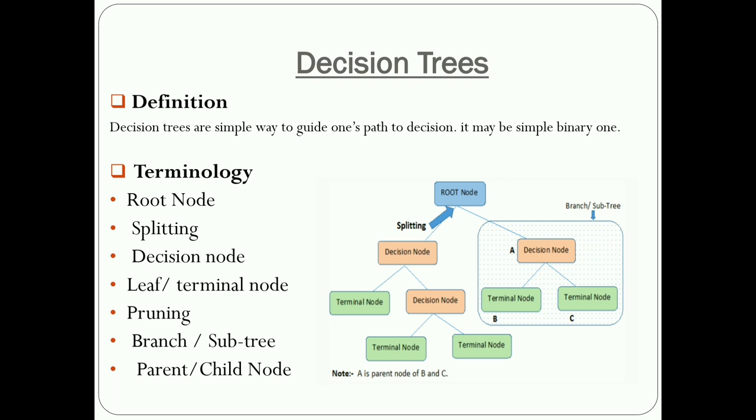This is your branch and subtree. Next, the decision tree has some advantages. It is easy to understand, and easy for data exploration, because we are using a bunch of trees, and less data cleaning is required.